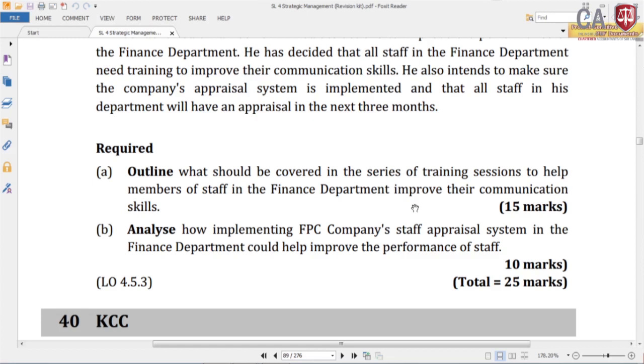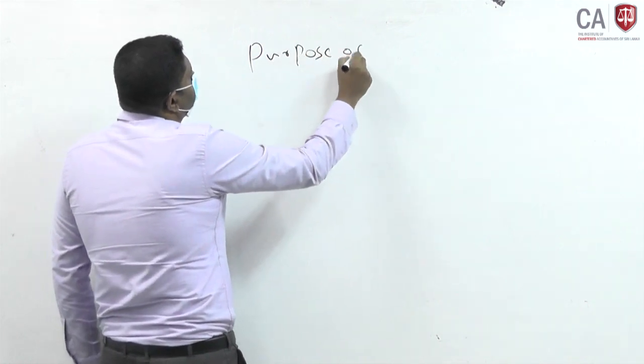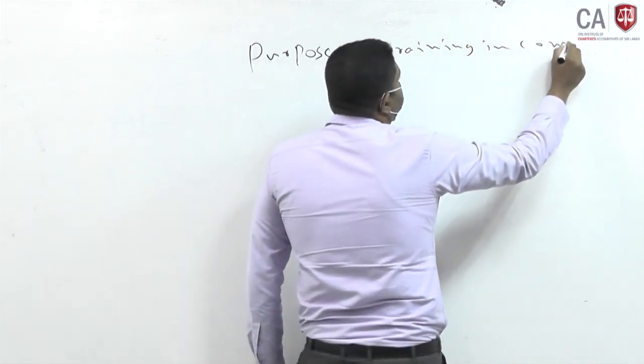First of all, we have to identify the purpose of training in communications.